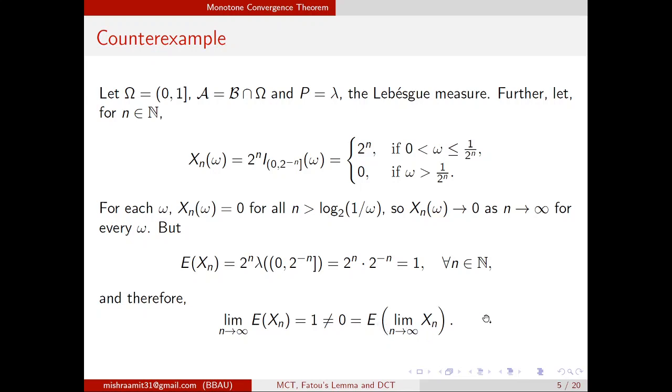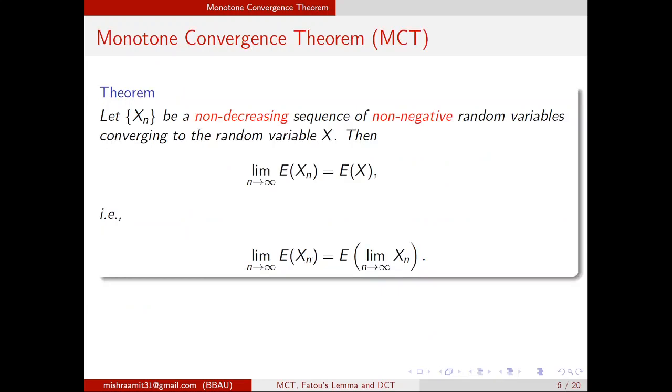So now our target is to find out the conditions under which we can do this, and fortunately Lebesgue has given us conditions, and the first theorem is the monotone convergence theorem. It says: let Xn be non-decreasing. That means the first condition is that the sequence must be a non-decreasing sequence of non-negative random variables converging to random variable X. Then limit as n tends to infinity of expected Xn is nothing but expected X. That means we can write it down.